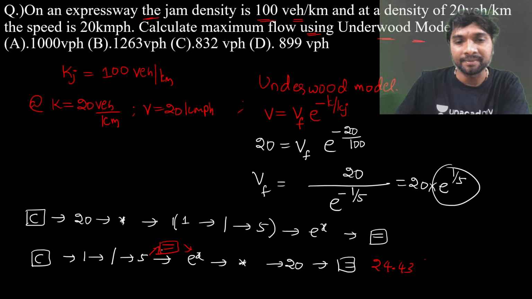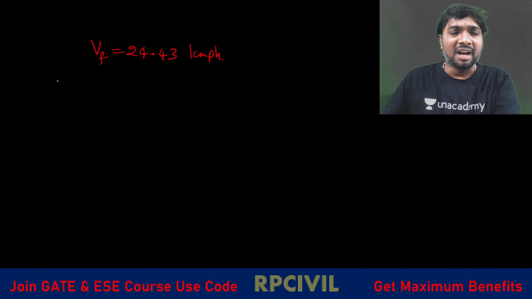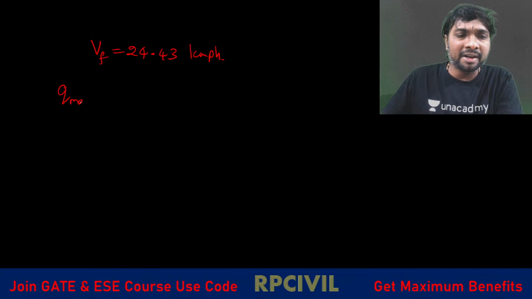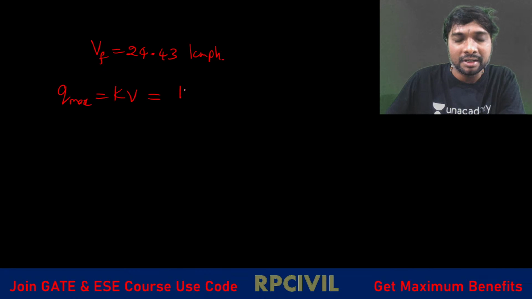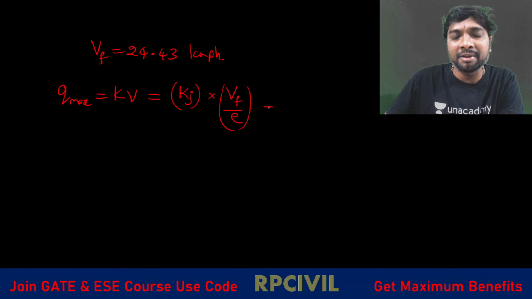Okay, now based on the Underwood model, what is Q maximum? Q is K into V only. What is the density at Q maximum? If you just observe, kj is the density at Q maximum for the Underwood model, into V. V is nothing but Vf by e, right?